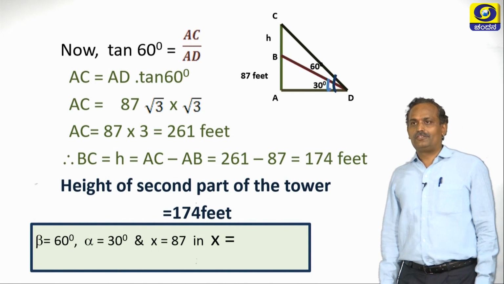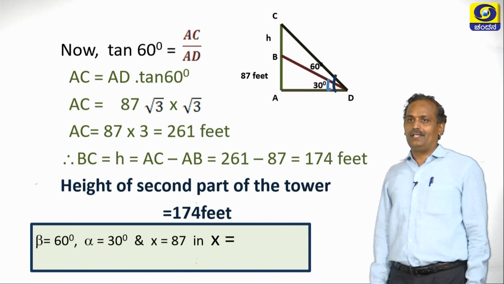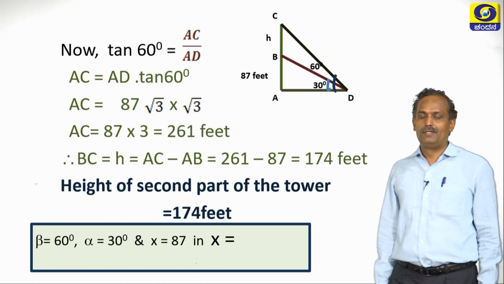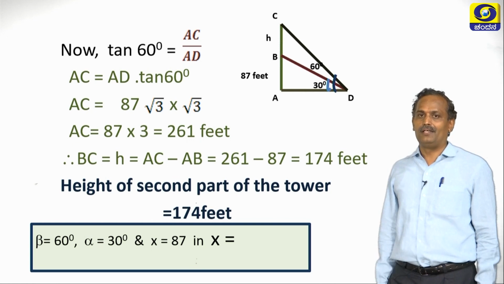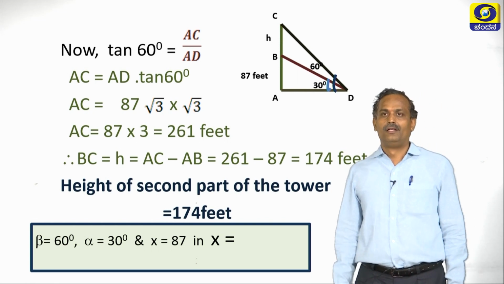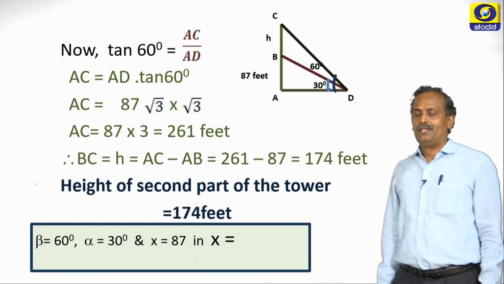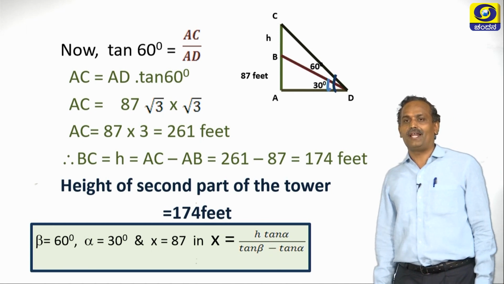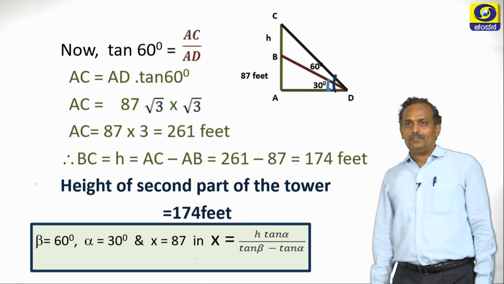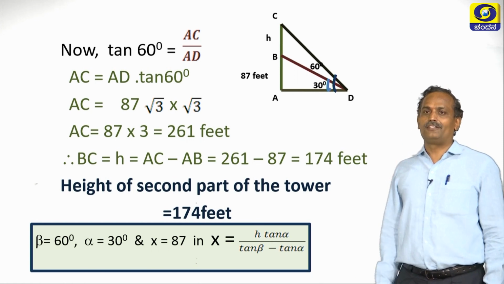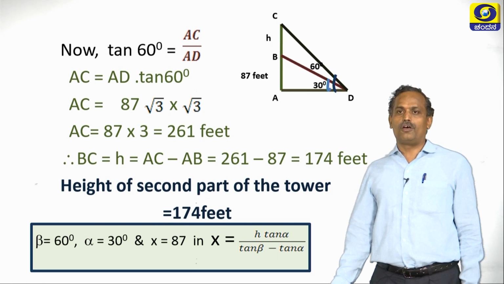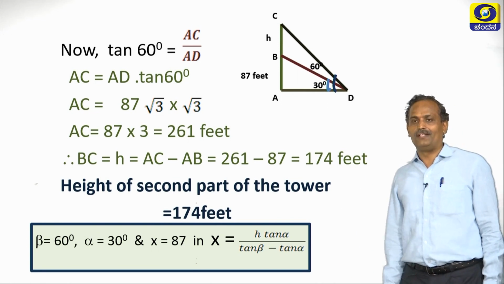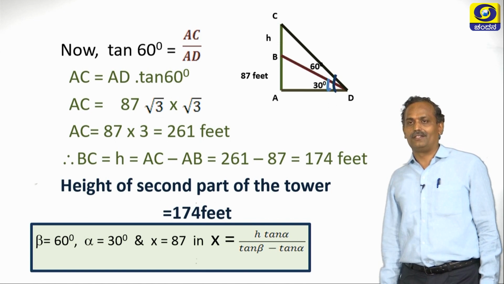So is this the only way? Already in the previous example, we have generalized the same problem. If alpha is 30 degrees and beta is 60 degrees, and x is 87, we can find the height by using this generalized formula. If you substitute alpha, beta and h or x, we will find the other required factor.